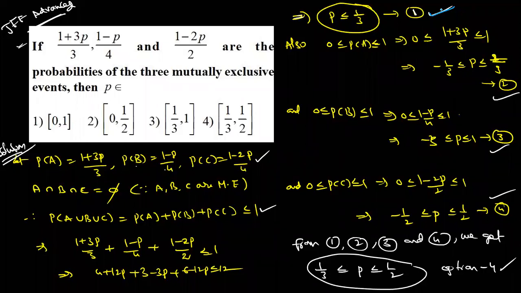Also, range of probability. Each probability is how much range? 0 to 1. It lies between 0 and 1, we discussed last class. So P of A lies in this range. Simplify. We can get minus 1 by 3 less than or equal to P less than or equal to 2 by 3. This is 2. Similarly, P of B like that. We can get minus 3 less than or equal to P less than or equal to 1. Similarly, C also. So from 1, 2, 3 and 4 we get it. How are you deriving this one? Using wavy curve method, number line. So I'm getting option 4.